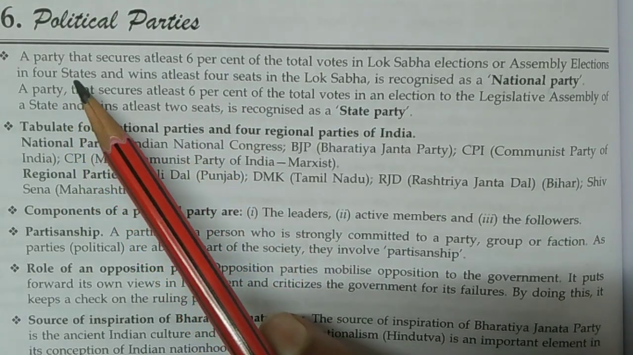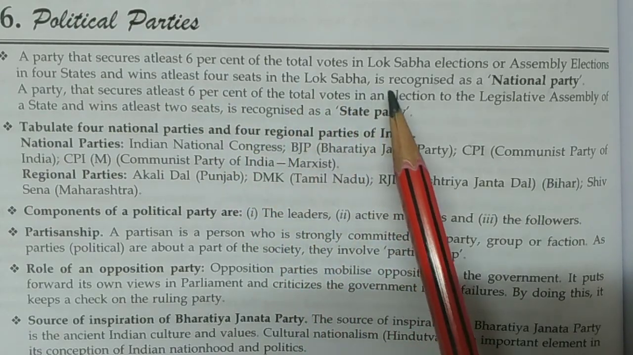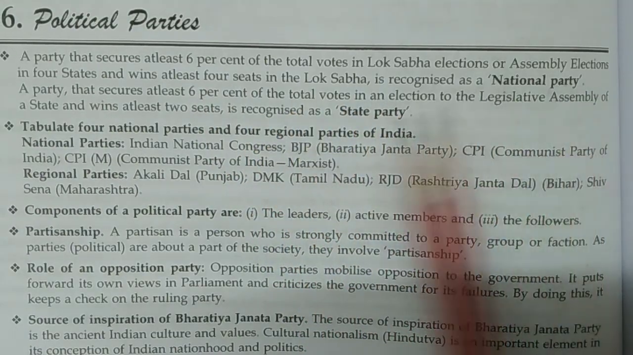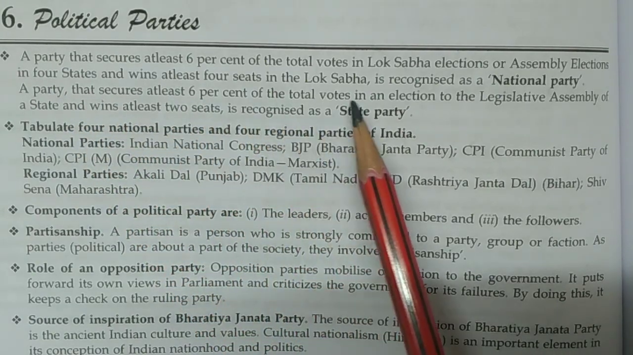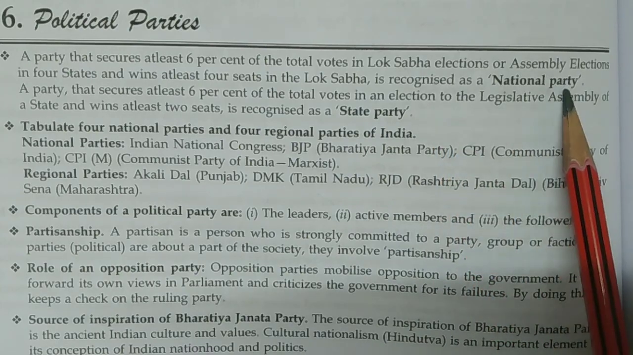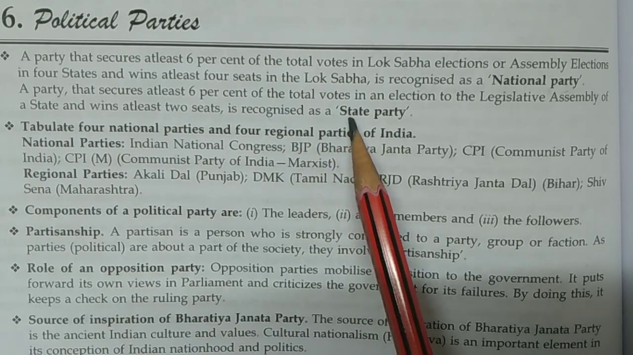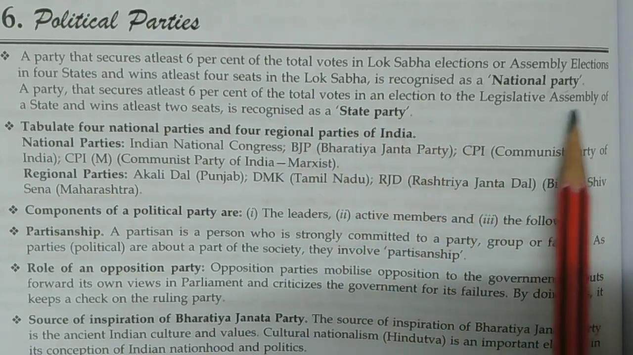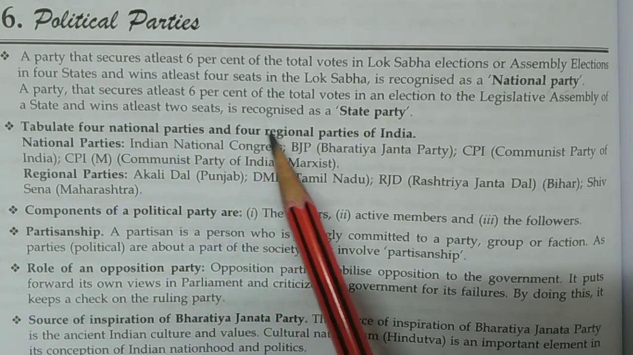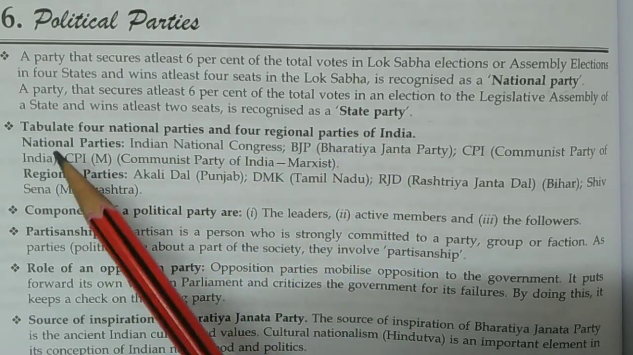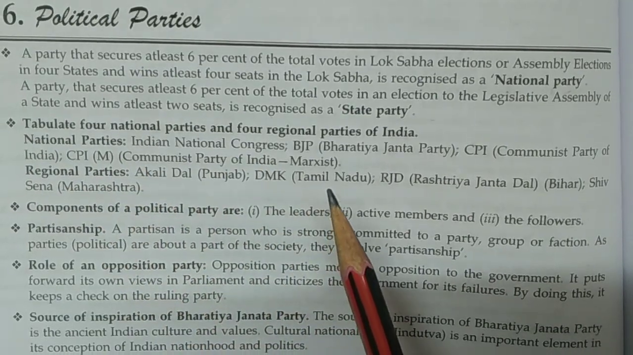A party that secures at least 6% of the total votes in Lok Sabha elections or assembly elections in 4 states and wins at least 4 seats in the Lok Sabha election is recognized as a national party. A party that secures at least 6% of the total votes in elections to the Legislative Assembly of a state and wins at least 2 seats is recognized as a state party. Next, tabulate 4 national parties and 4 regional parties of India.